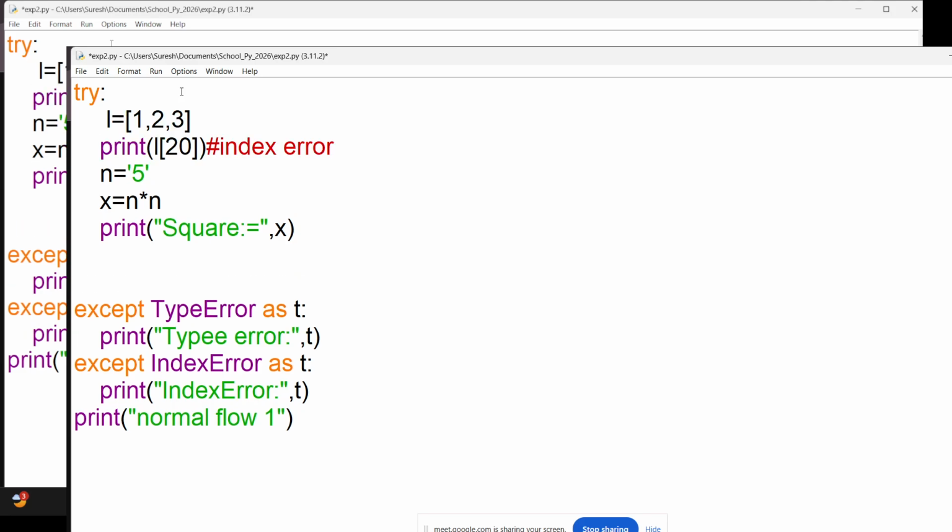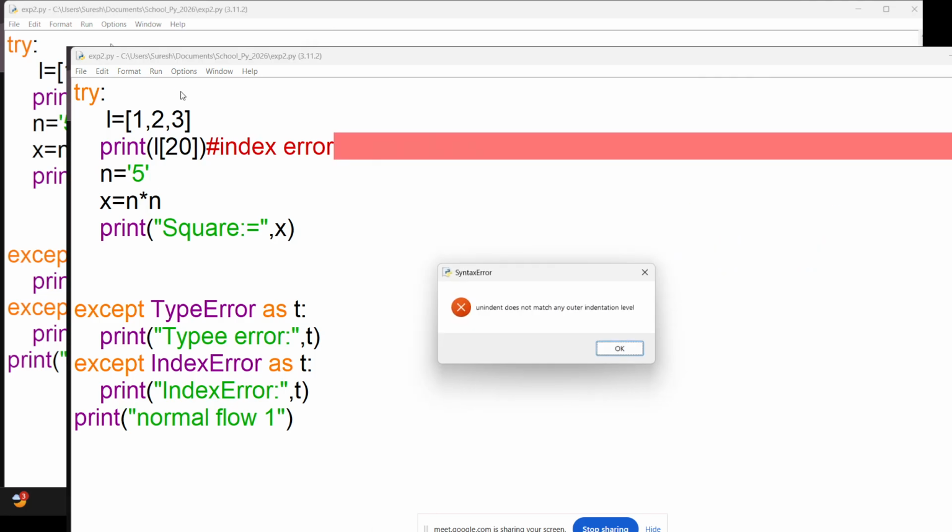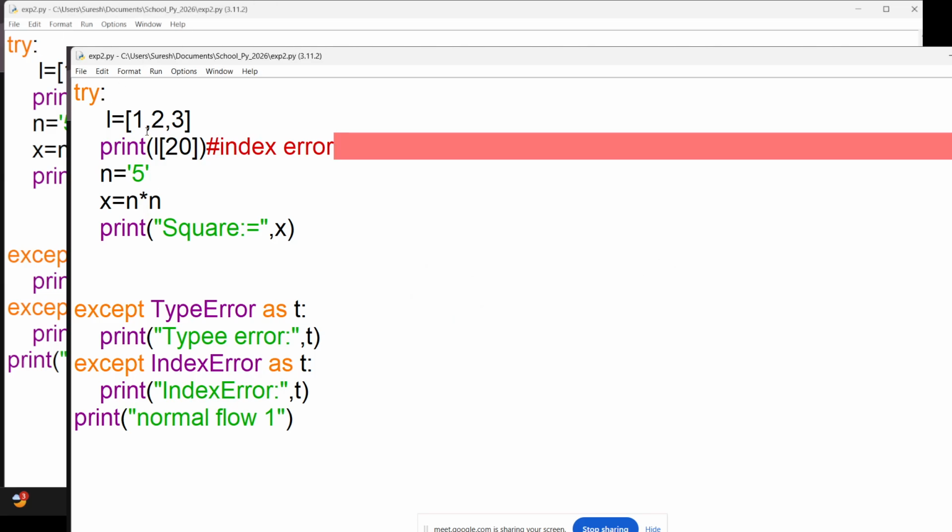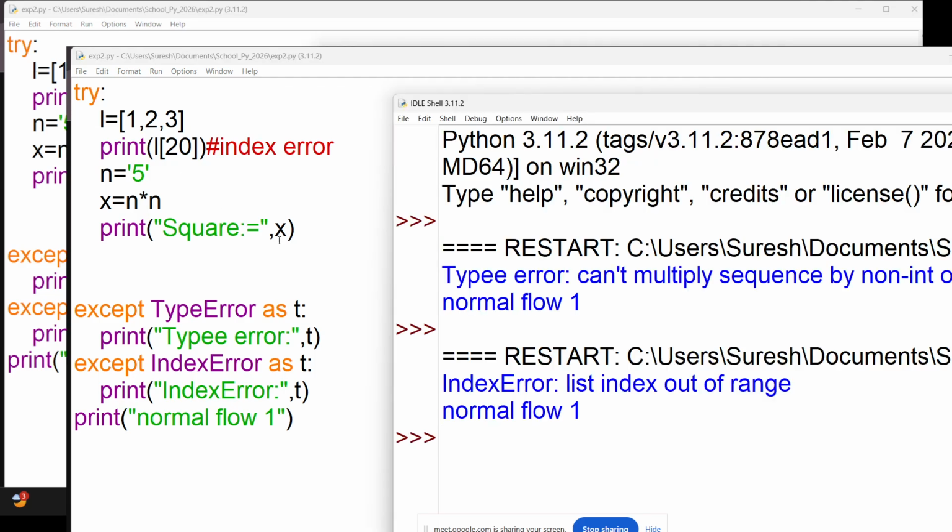Now which error should occur? Index error. So from this we come to know that whichever error comes first, that error occurs. It's clear?